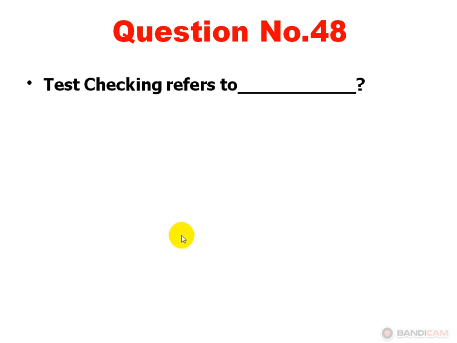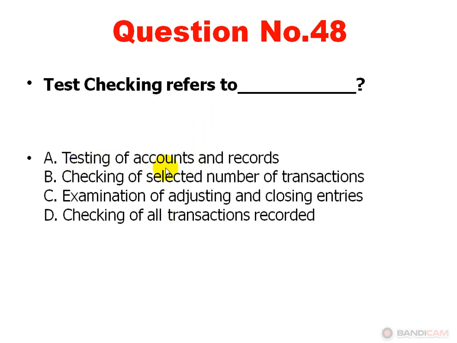Next, test checking refers to the Option A, testing of accounts and records. Option B, checking of selected number of transactions. Option C, examination of adjusting and closing entries. Option D, checking of all transactions recorded. Option B is correct. Dear viewers, test checking refers to the checking of selected number of transactions.